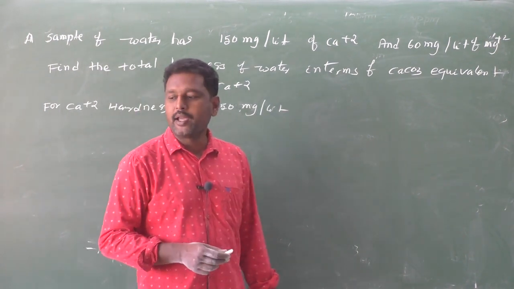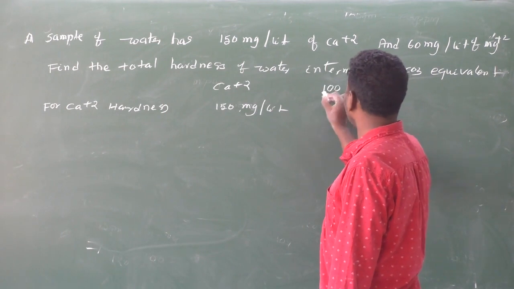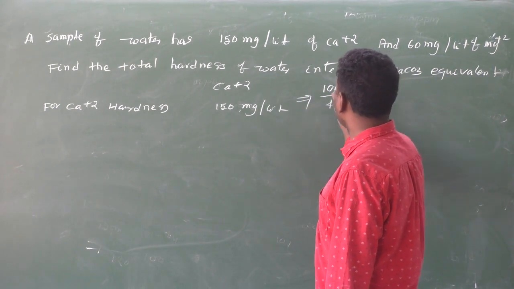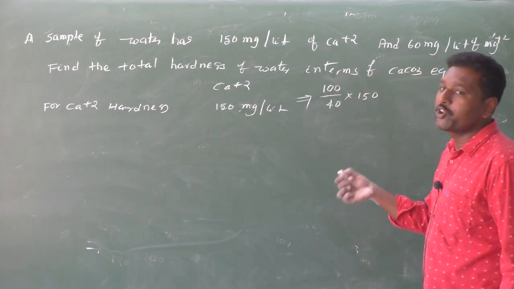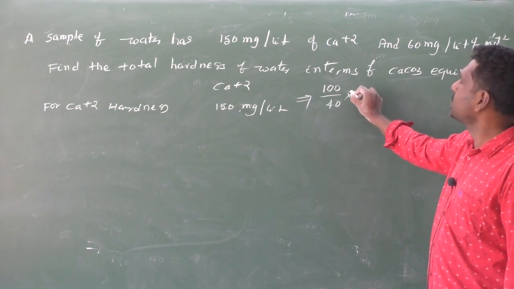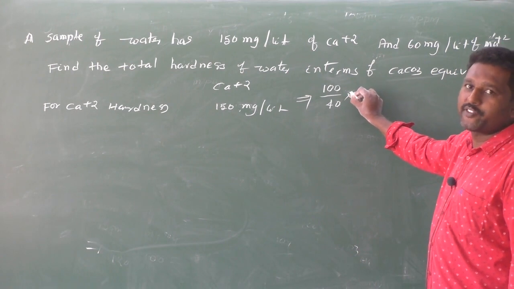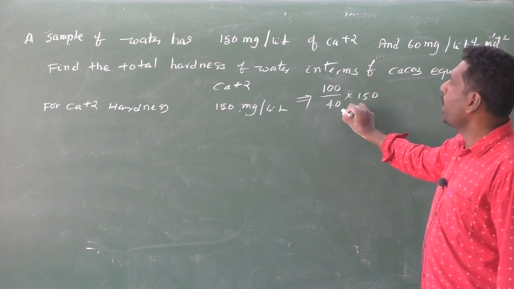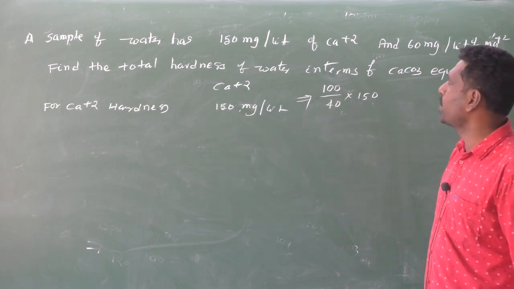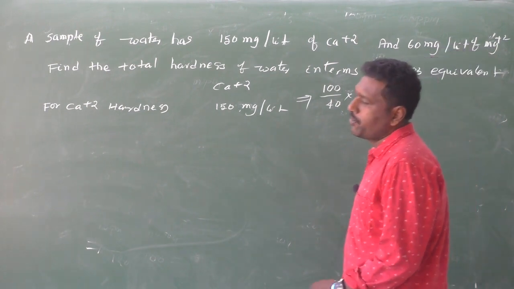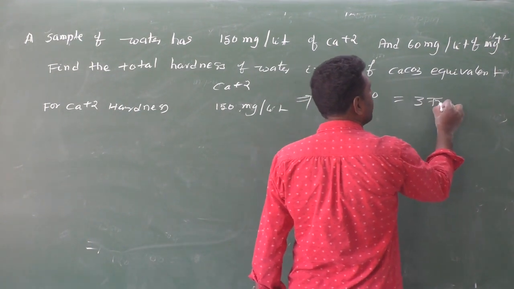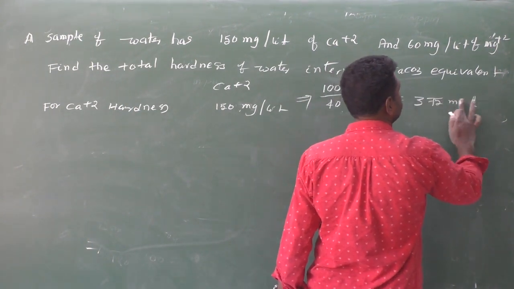Therefore, 100 by 40 into 150. Here 100 is the equivalent weight of calcium carbonate, the molecular weight, divided by the Ca+2 ion weight, and 150 is the total quantity. So by this we calculate that this value is 375 milligram per liter.